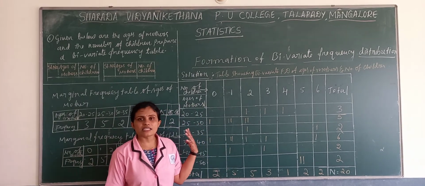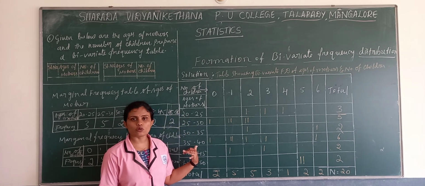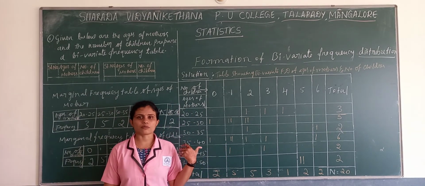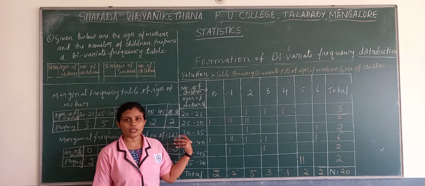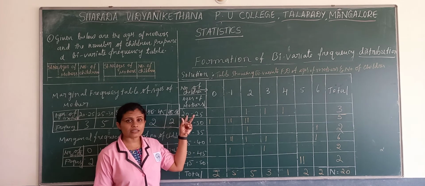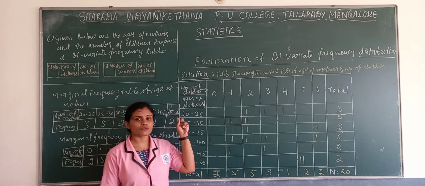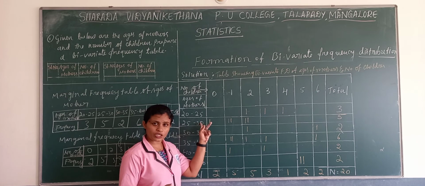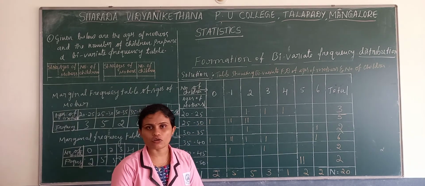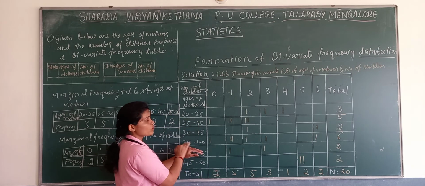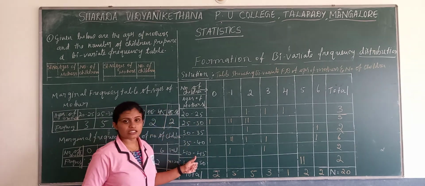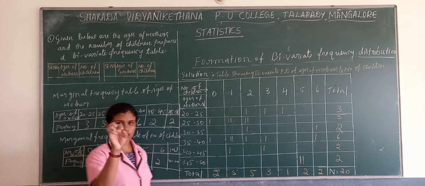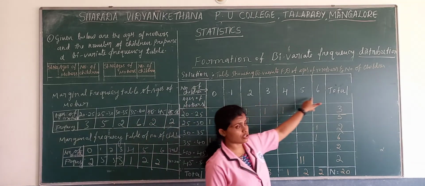Here, in the problem they did not mention anything about inclusive or exclusive. If they do not mention anything, it is exclusive, and the width is also our assumption. We can take 5, 10 or even 2, but the lower limit of the first class should be a multiple of 5. You have to remember that. You can take 22 to 24, 24 to 26. Minimum we need to get 4 classes; if we take a width of 10, we get only 3 classes. So we have taken a width of 5, and it is better to take the discrete form.